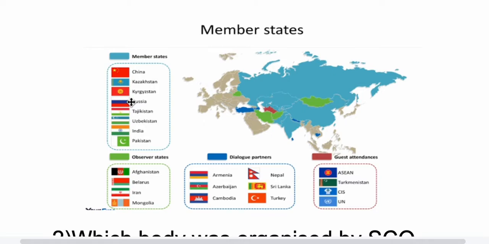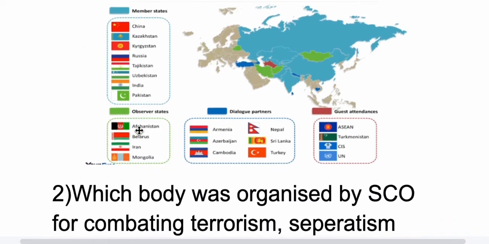How many members do we have? We have 8 members. What are they? China, Kazakhstan, Kyrgyzstan, Russia, Tajikistan, Uzbekistan, India and Pakistan.